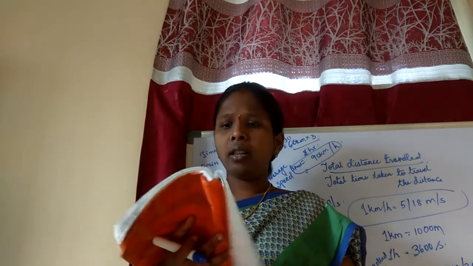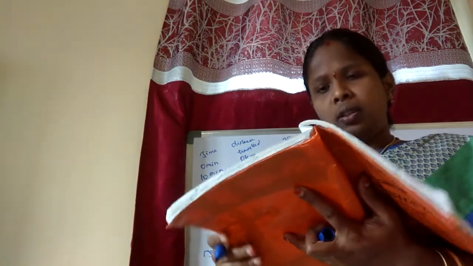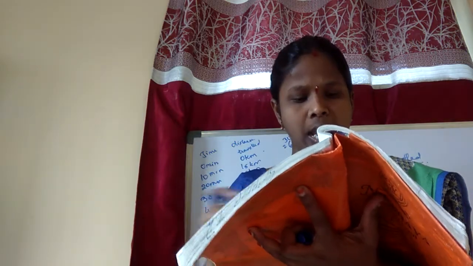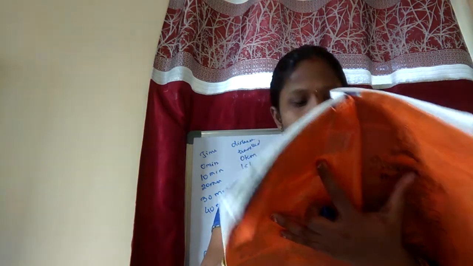To compare this, we can do it very easily by using the formula. 1 kilometer per hour equals 5 by 18 meters per second. We know this very well. Here we know that 72 kilometers per hour and 12.5 meters per second are given directly, so you can do it directly by using the formula. The speed of a bus is 72 and the speed of a car is 12.5. 1 kilometer per hour equals 5 by 18 meters per second.